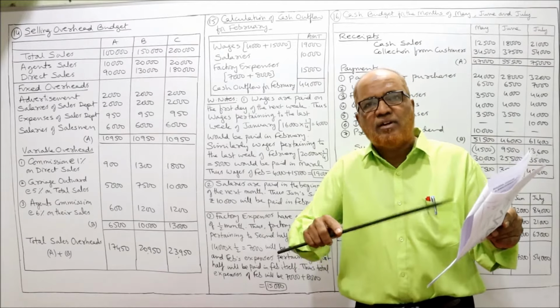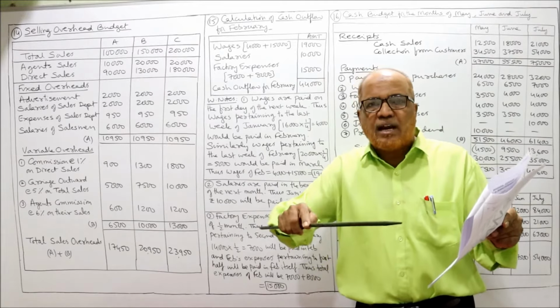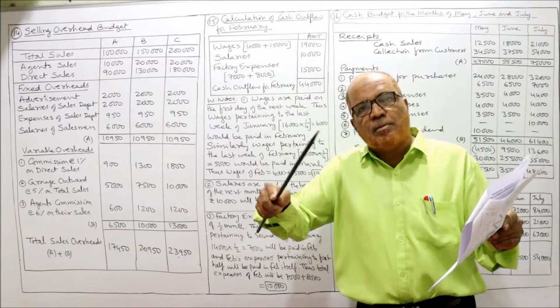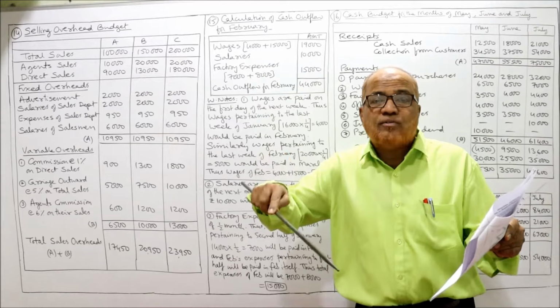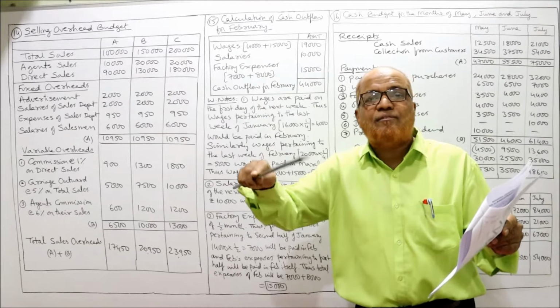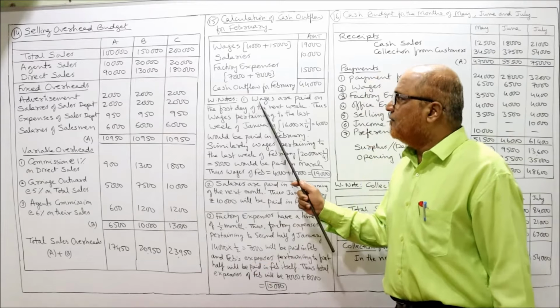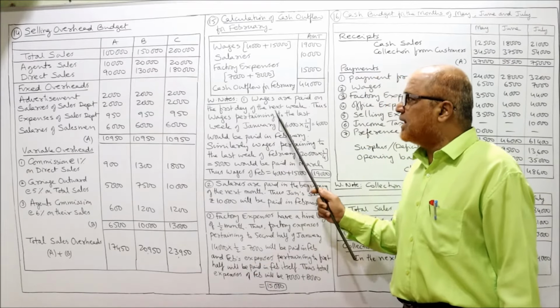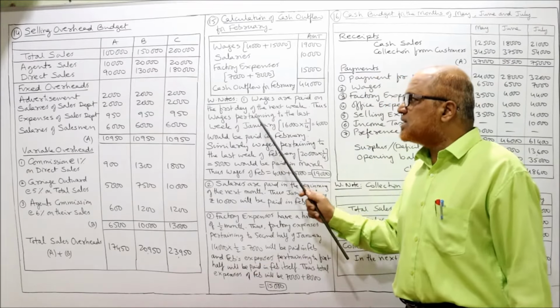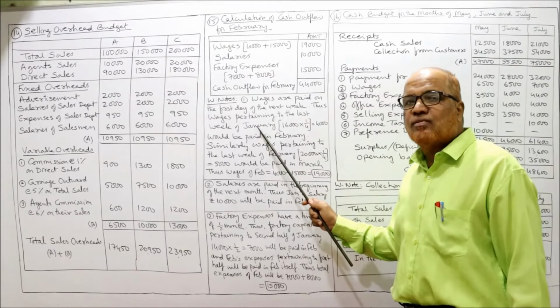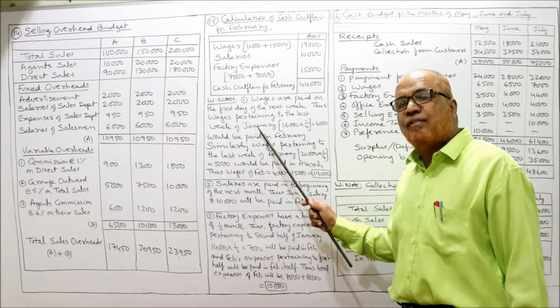First week of January will be paid in second week of January. Second week wages will be paid in third week. Third week wages will be paid in fourth week. Fourth week wages will be paid in the first week of February. So here, wages are paid on the first day of the next week. Thus, wages pertaining to the last week of January will be paid in February.